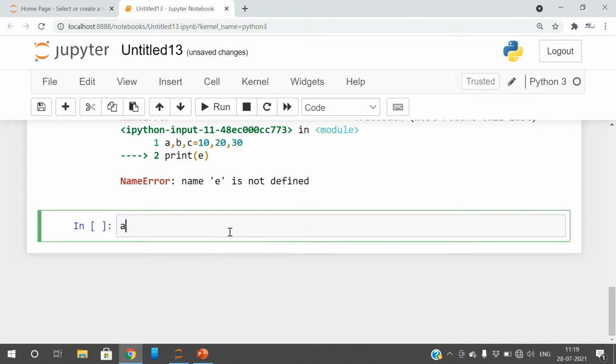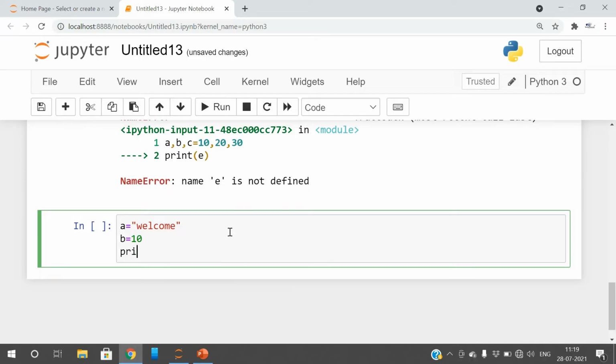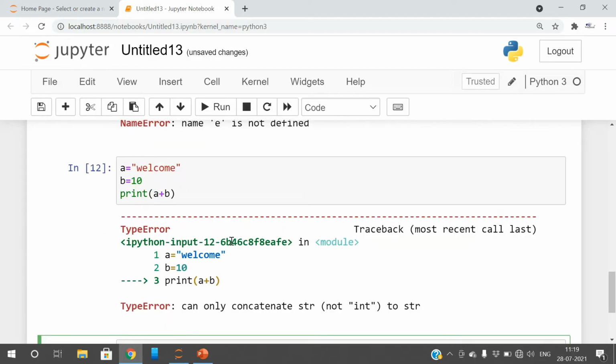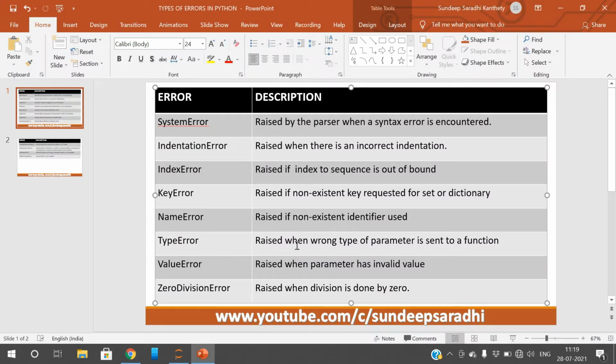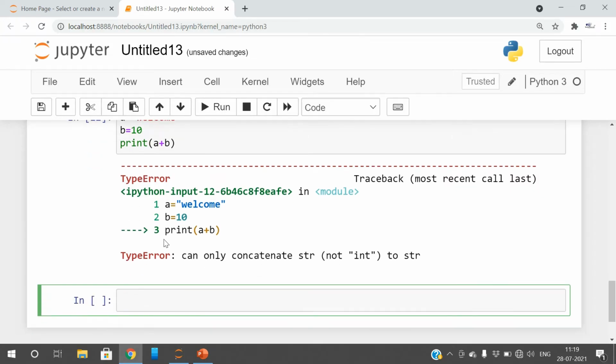if you take some string and take some variable with an integer value, and if you are trying to add these two, which is not possible, so addition of the string and integer is not possible, right? So then we'll get the type error. Can only concatenate the string to string, not an integer. So this will be raised when a wrong type of parameter is set to a function, right? So this is not possible. So in such cases we'll get the type error.